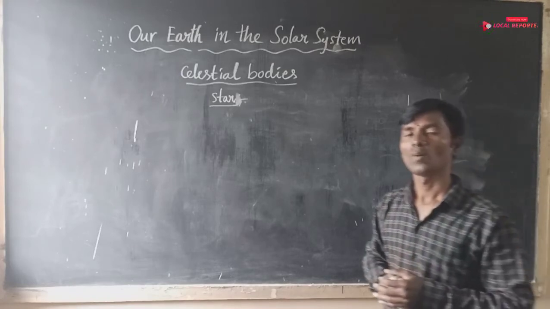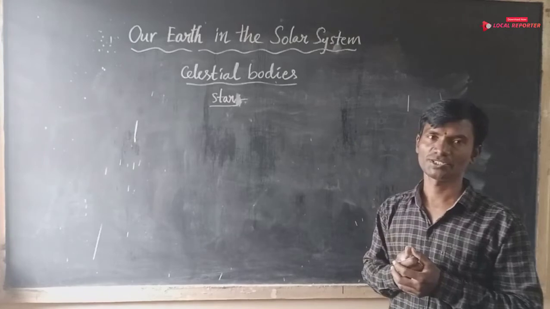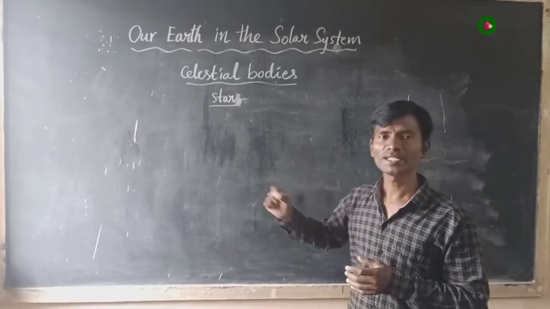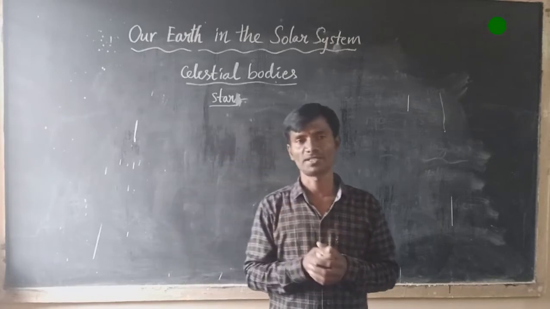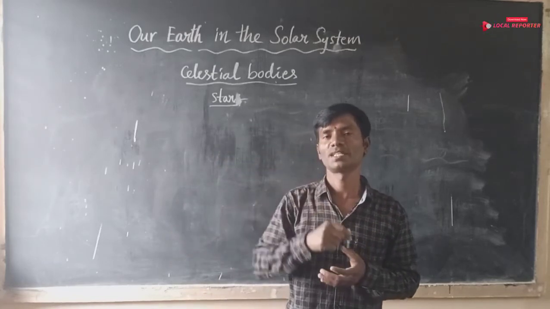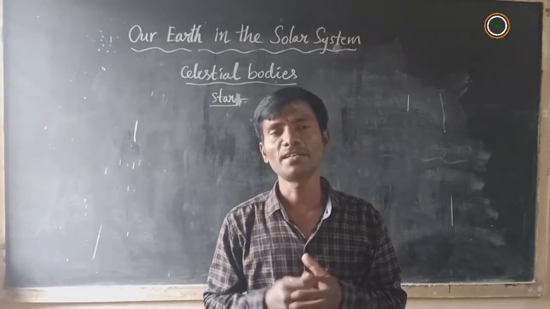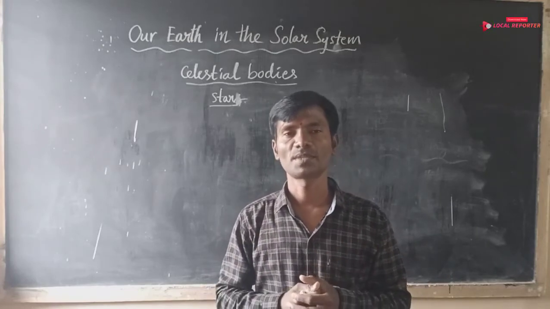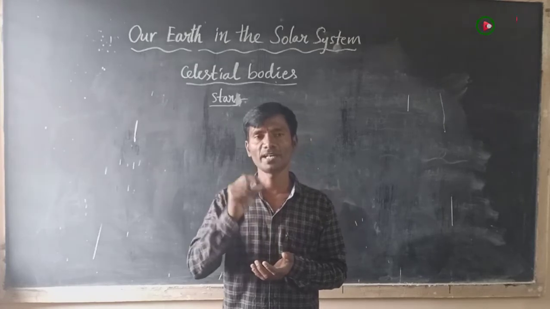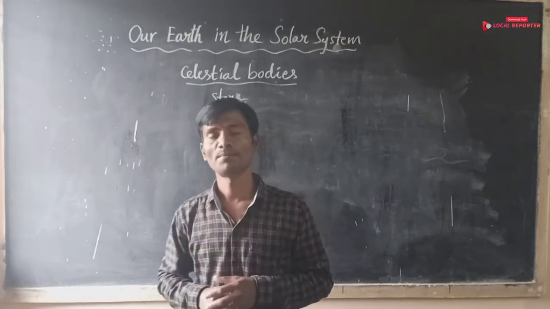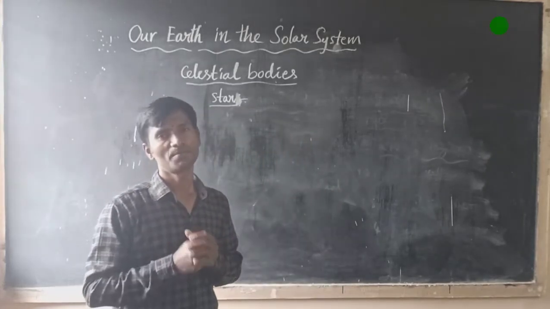Okay children, what is a planet? Our earth is also a planet. There are 8 planets in our solar system. Do you have any idea about the definition of a planet?